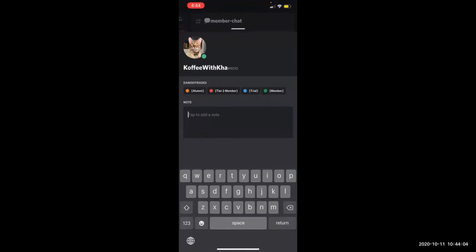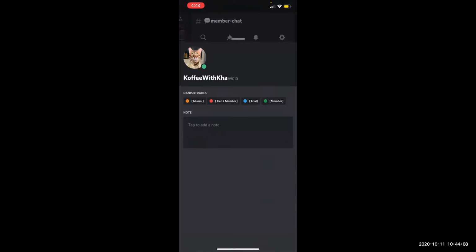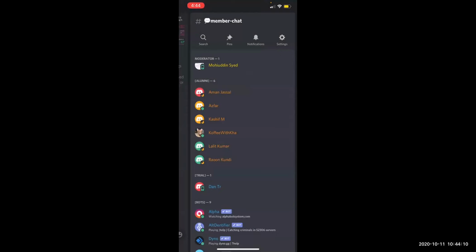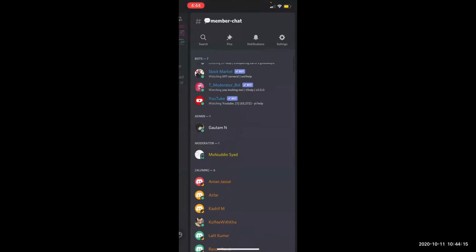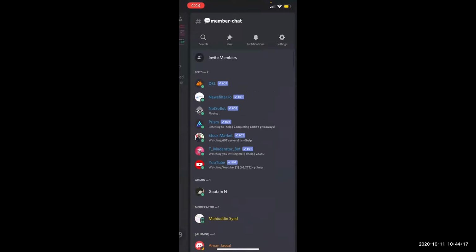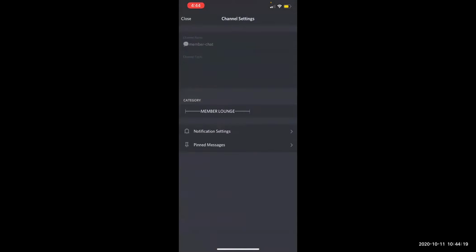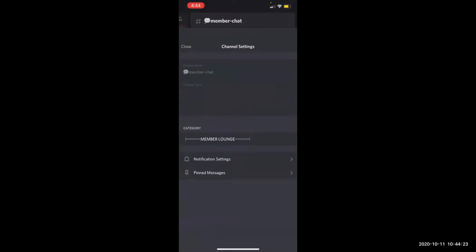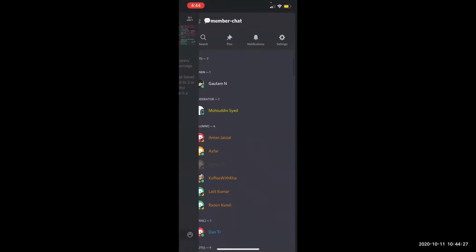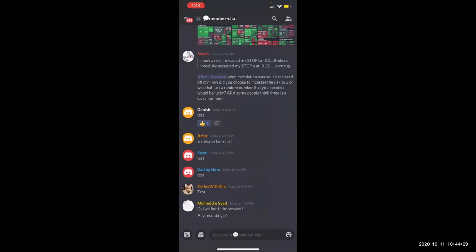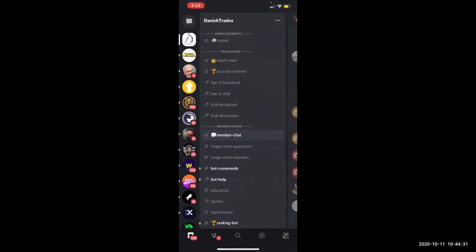Tap to add a note. No. Danish, can you try changing my name and see if it works by right click? I said I can certainly do that. I'm an admin, but why am I not able to do it? Gotham is checking that as we speak. I don't know what could be the issue.